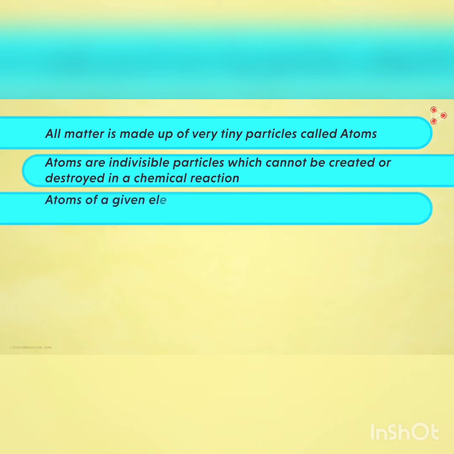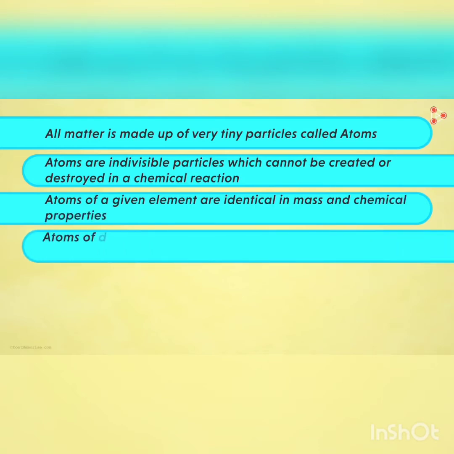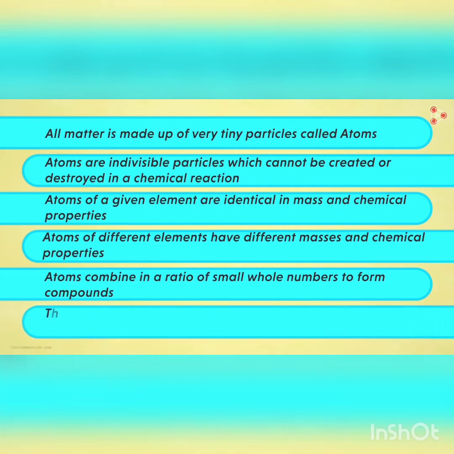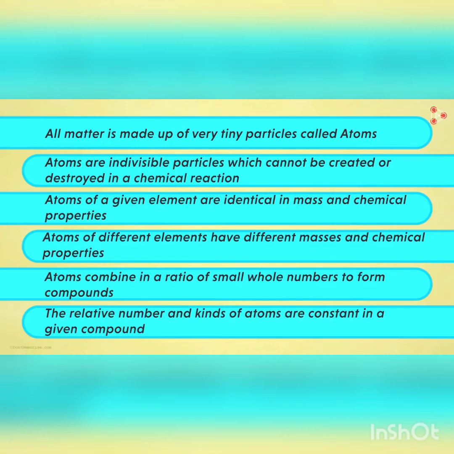Then next postulate, atoms of a given element are identical in mass and chemical properties. Then fourth postulate, atoms of different elements have different masses and chemical properties. Next one, atoms combine in a ratio of small whole numbers to form compounds. And the last postulate, the relative number and kinds of atoms are constant in a given compound.